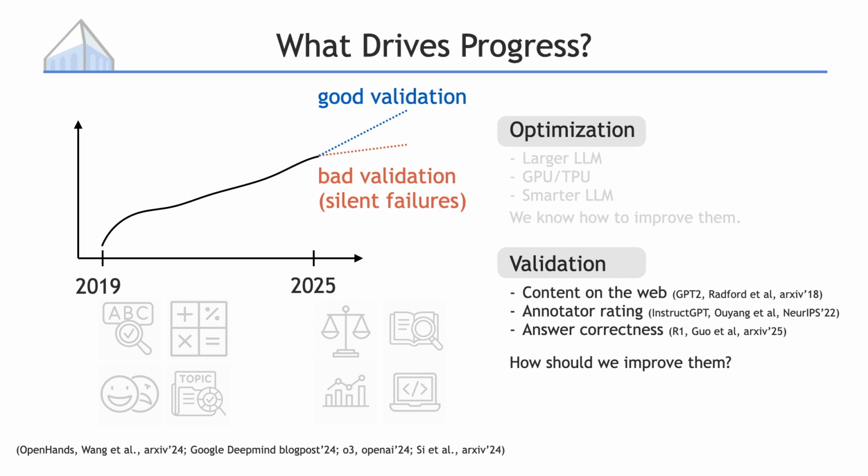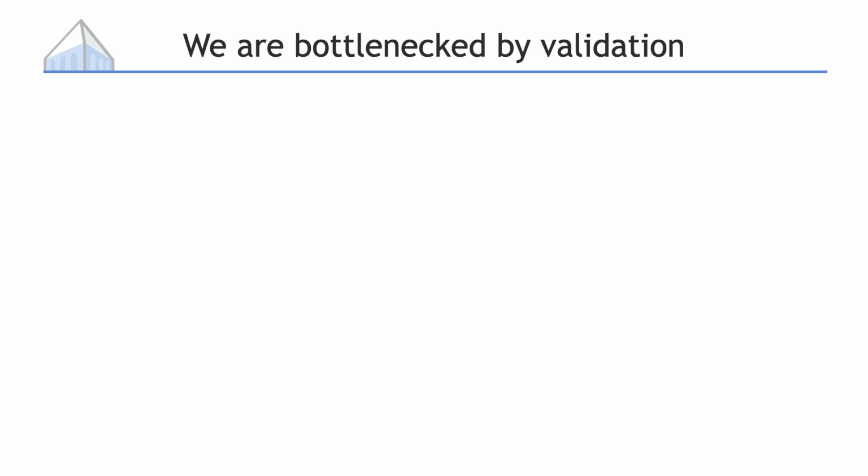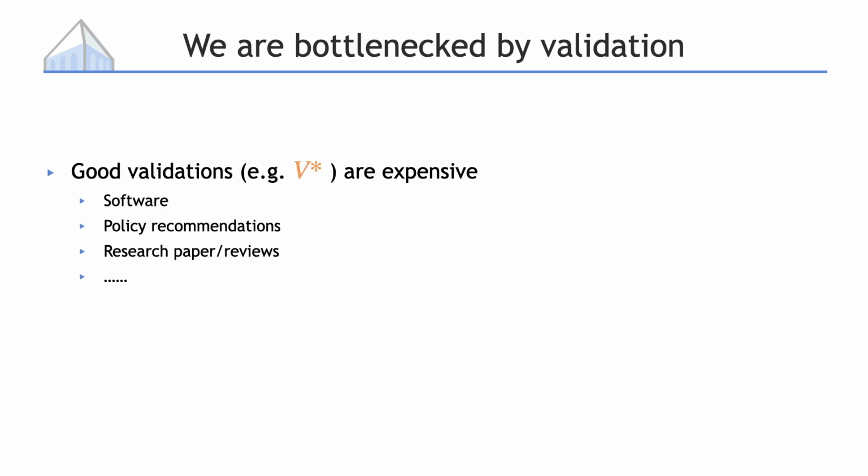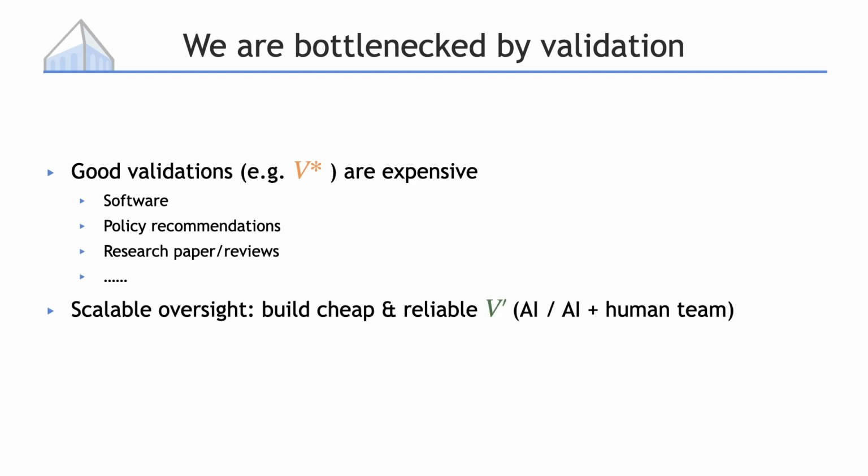Validation will be hard and become our bottleneck because it is expensive. For example, it is hard to make sure software is completely bug-free. It is hard to tell if a policy recommendation is actually good, and as researchers, we know it's difficult to validate research papers or check if the reviewers got it right. Because good validation will likely bottleneck progress, we need more scalable oversight research to build cheaper, reliable evaluation methods.